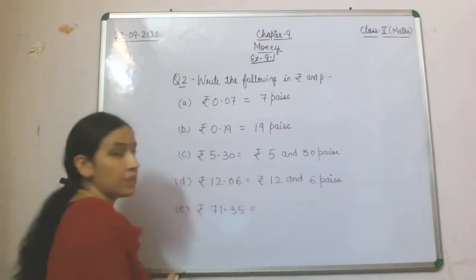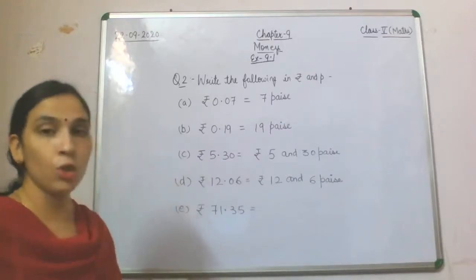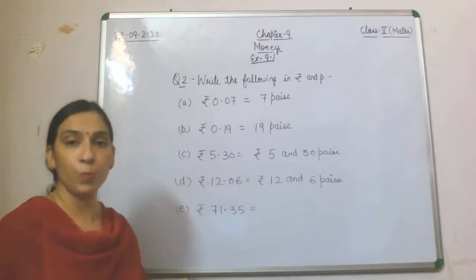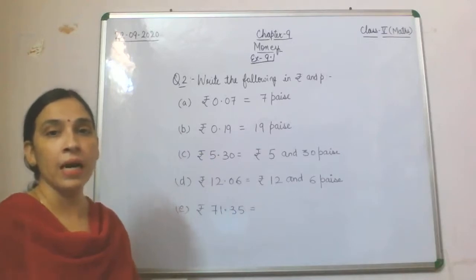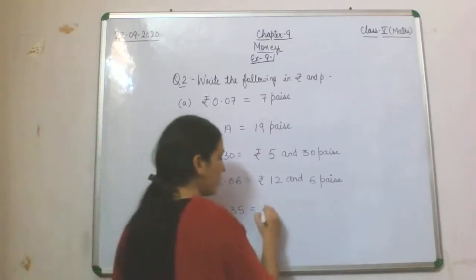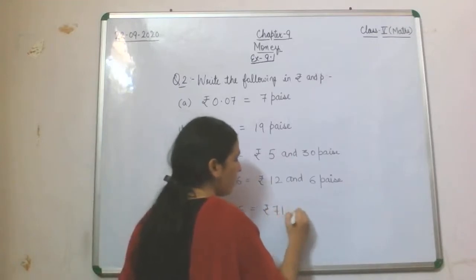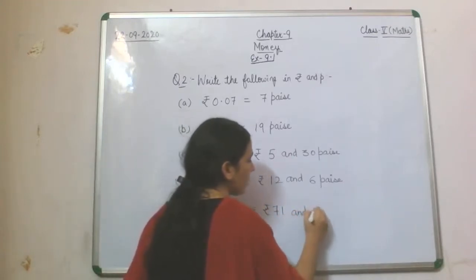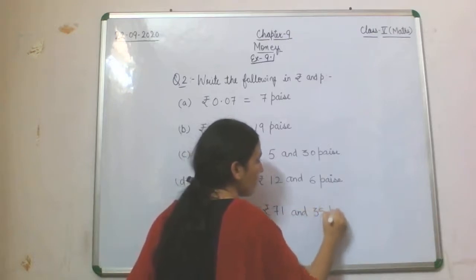That is also given in rupee and paise. So how will you write it? Rupee 71 and 35 paise.